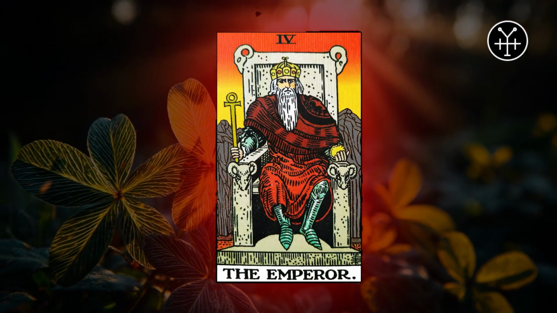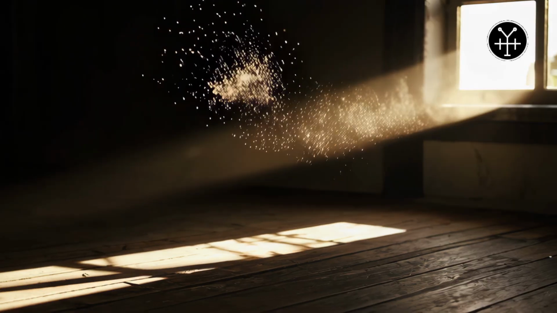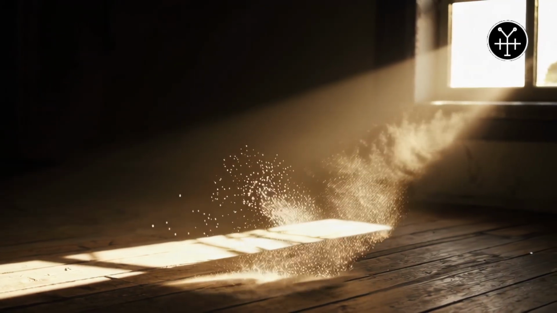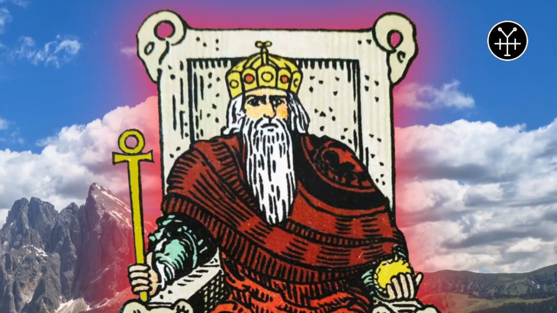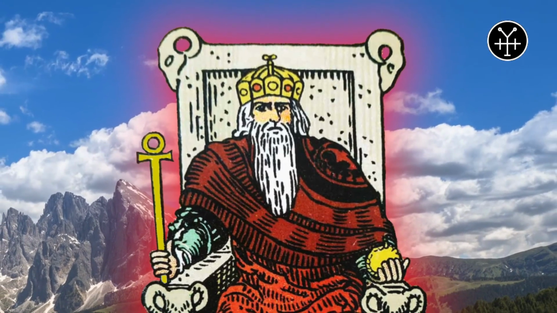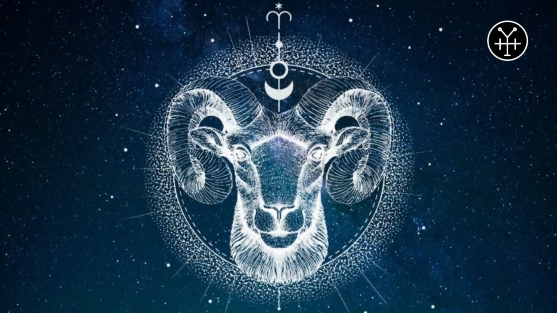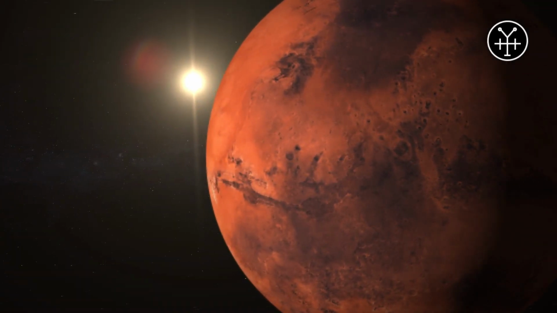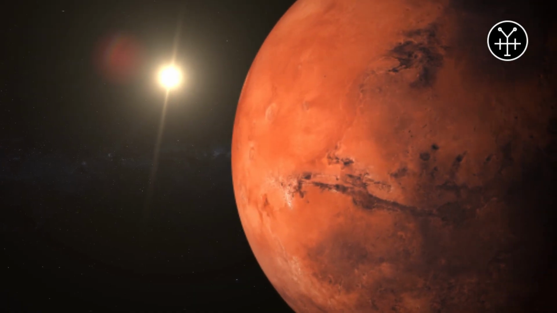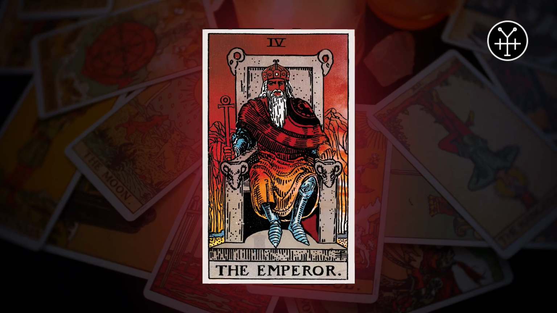The Emperor corresponds to the Hebrew letter He, which means window, the opening through which light and air enter, the perspective from which the ruler sees his domain. And he corresponds to the zodiac sign Aries, ruled by Mars, the warrior, the pioneer, the one who takes action and leads the charge. Look at the traditional imagery.